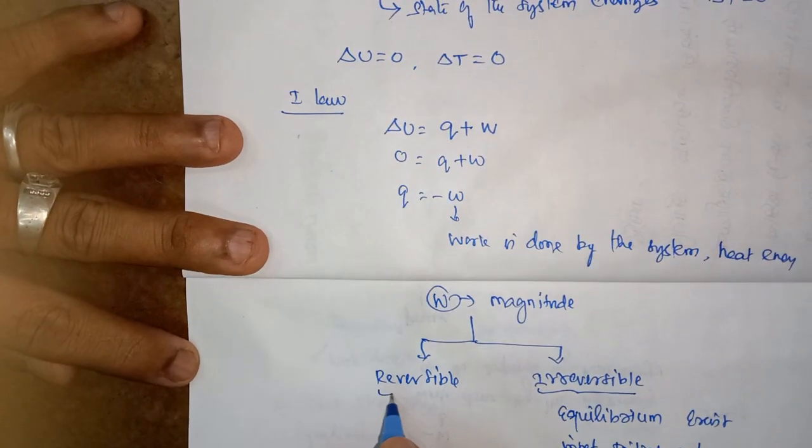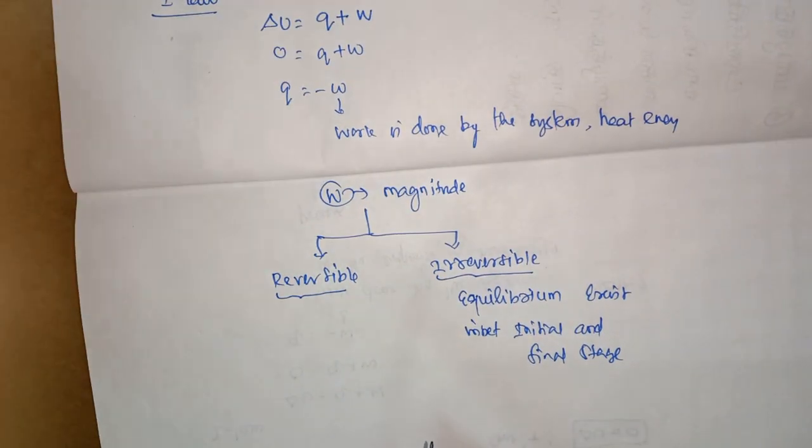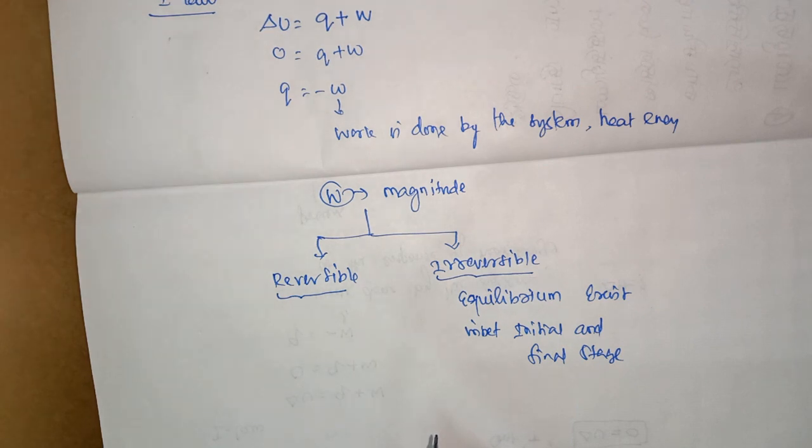But a reversible process is a process carried out in an infinite number of small steps.